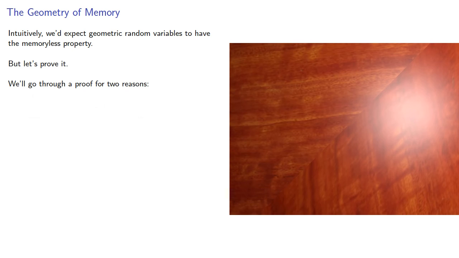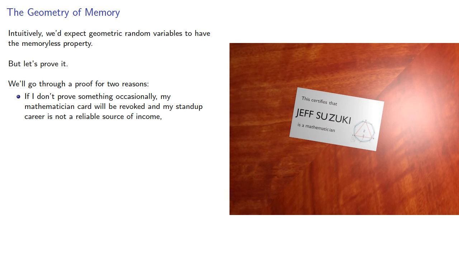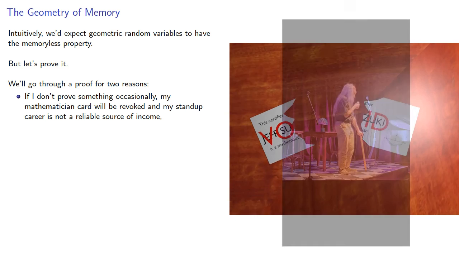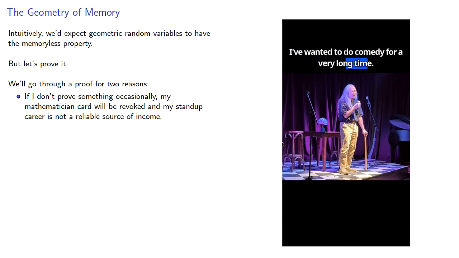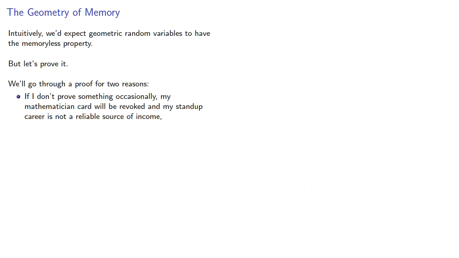Intuitively, we'd expect geometric random variables to have the memoryless property. But let's prove it. We'll go through a proof for 2 reasons. First, if I don't prove something occasionally, my mathematician card will be revoked and my stand-up career is not yet a reliable source of income, and proof reviews concepts, reveals insights, and raises new questions.